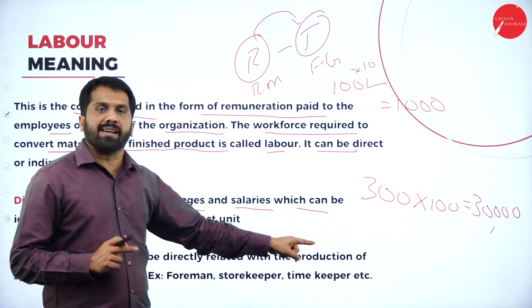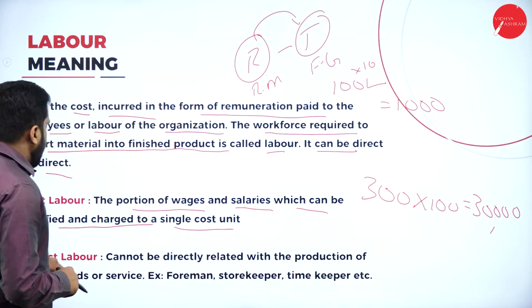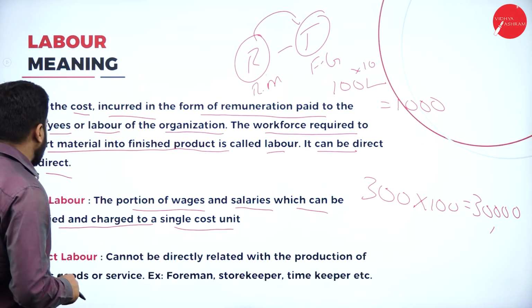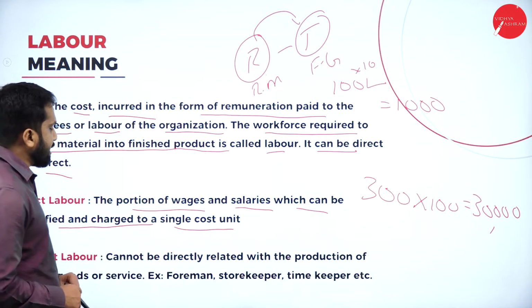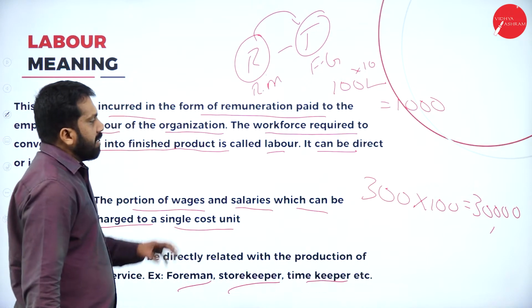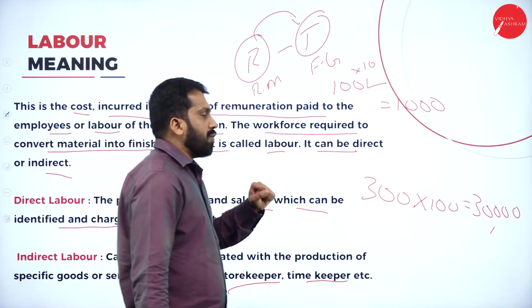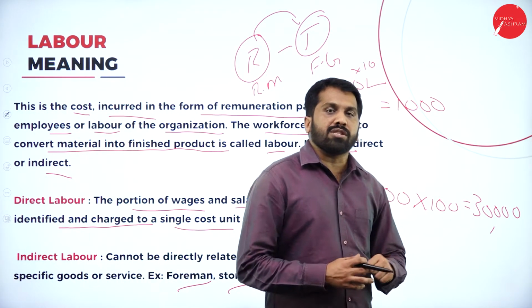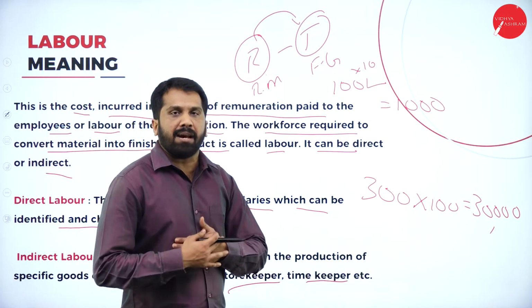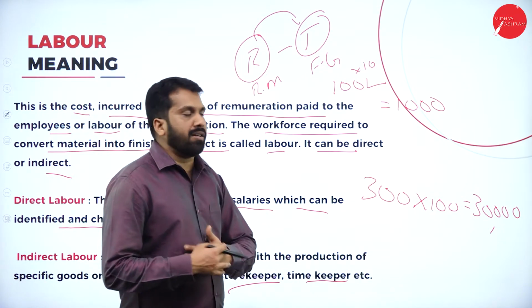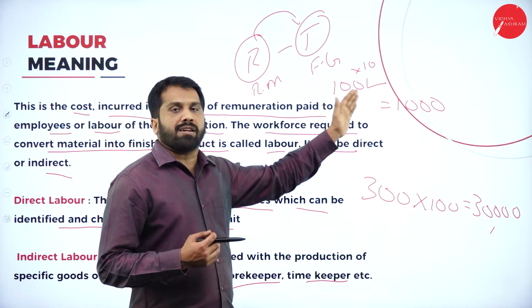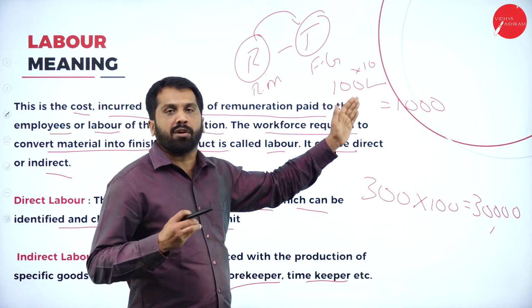This is called direct. Now, indirect labor cannot be directly related to the production of specific goods or service. Examples: foreman, storekeeper, timekeeper. Just assume that I am a worker. My job is converting raw material, rubber, to finished goods, tire.